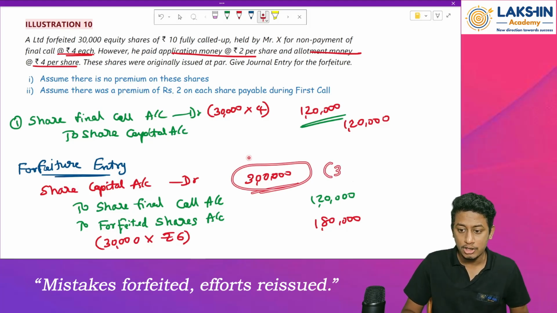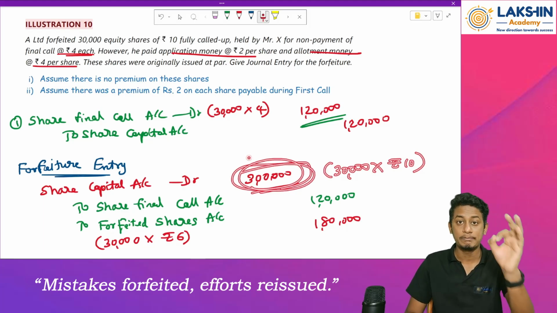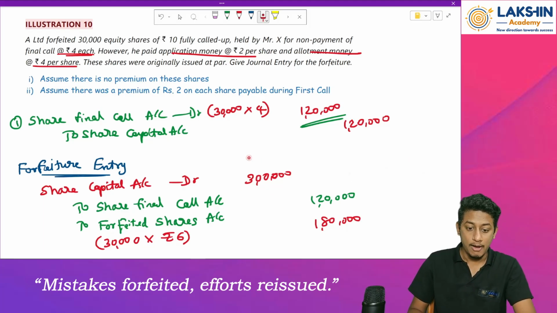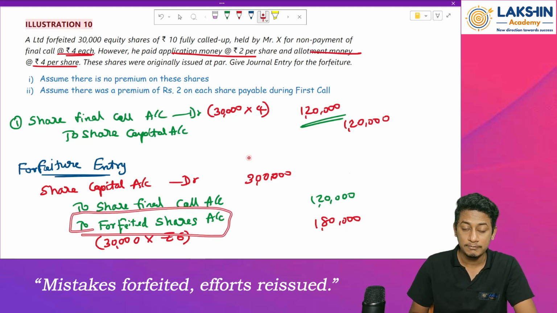What is the amount? 30,000 shares into rupees 10 per share, that is rupees 3 lakh. So the complete amount of rupees 3 lakh has been reversed. Done? Okay. So why is the forfeited shares account created over here? What is the logic behind it?